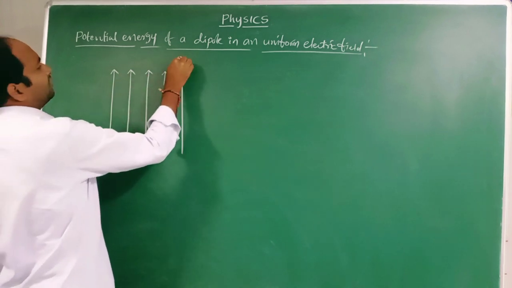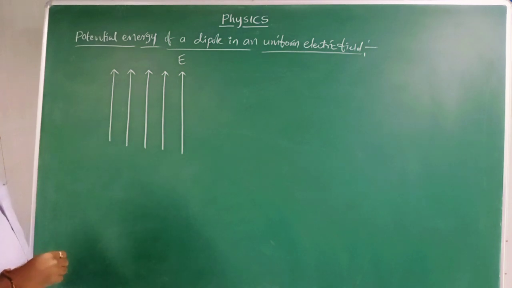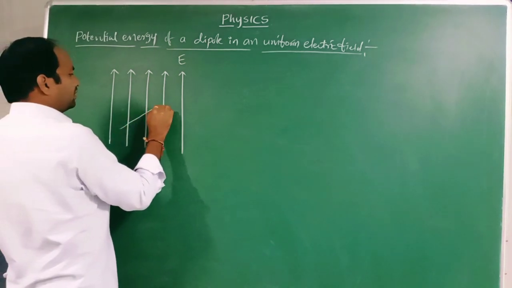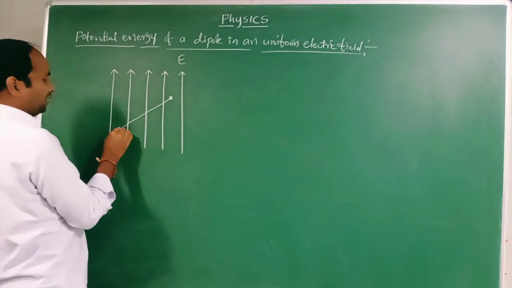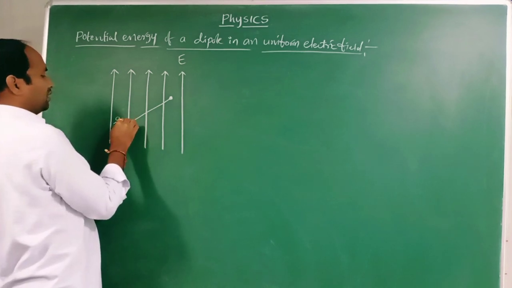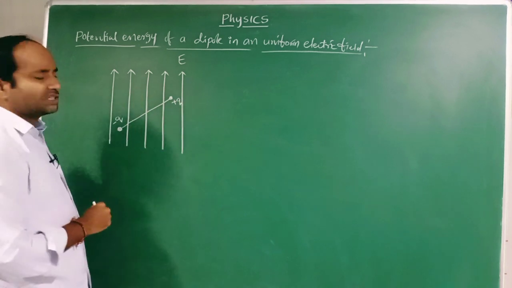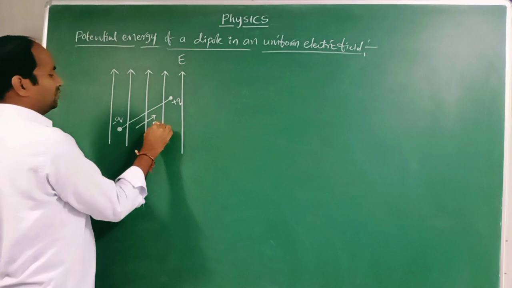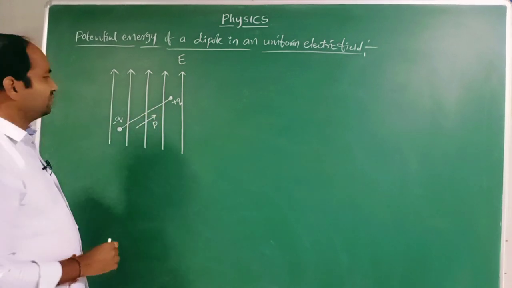The direction of the uniform electric field is vertically upwards. Okay, now let us consider a dipole. This is an electric dipole, a system of two charges, minus q and plus q. What is the direction of the dipole moment? It is from the negative charge to the positive charge. P be the dipole moment, directed from negative to positive.